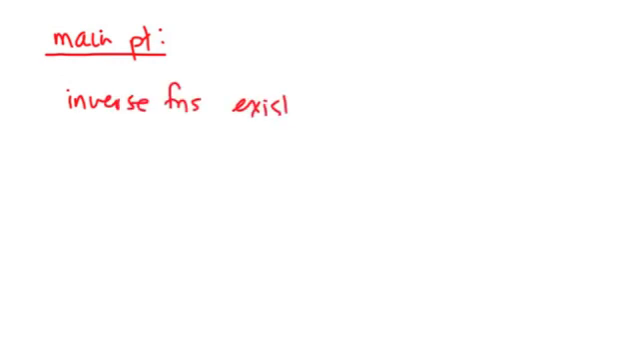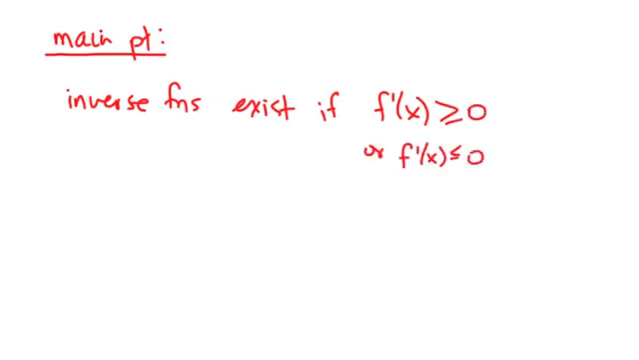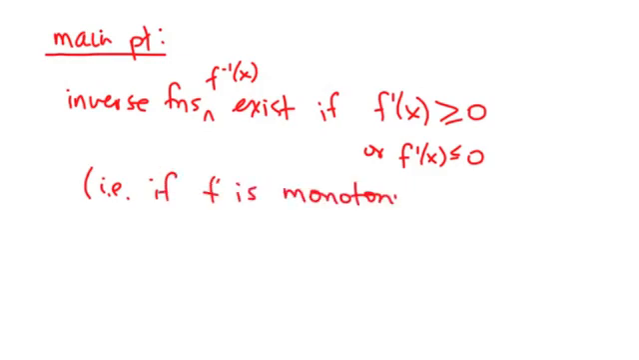So in conclusion, the main point of this particular lesson is that inverse functions exist if the derivative of f of x is either always bigger than 0 or always less than or equal to 0. In other words, if f is monotonic, then f inverse exists.